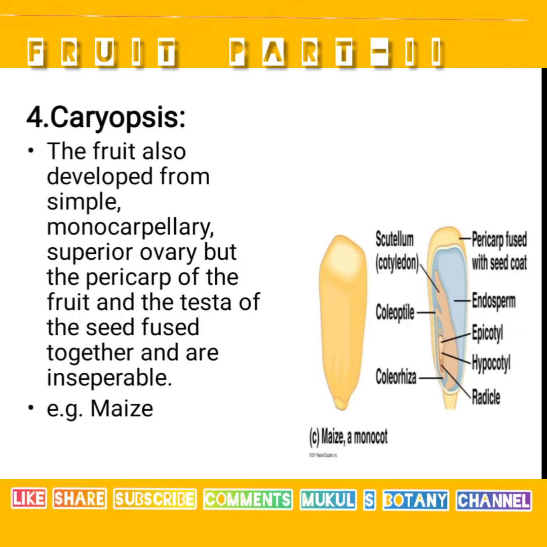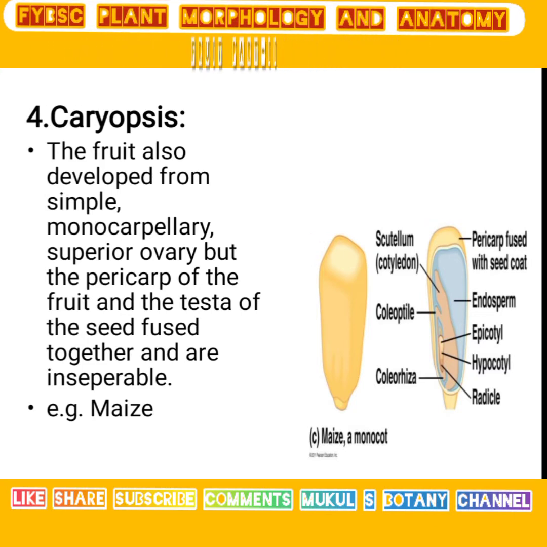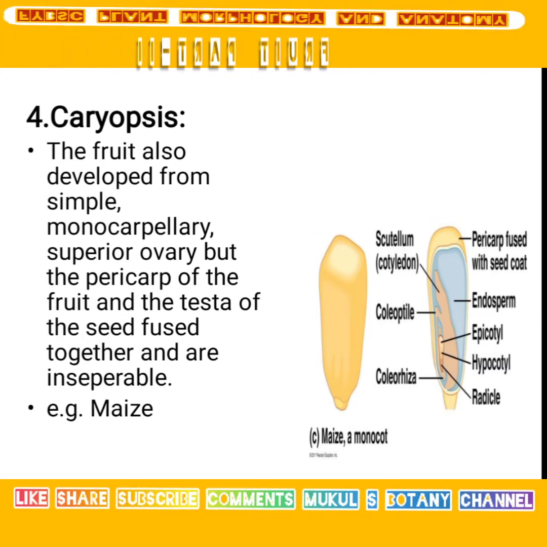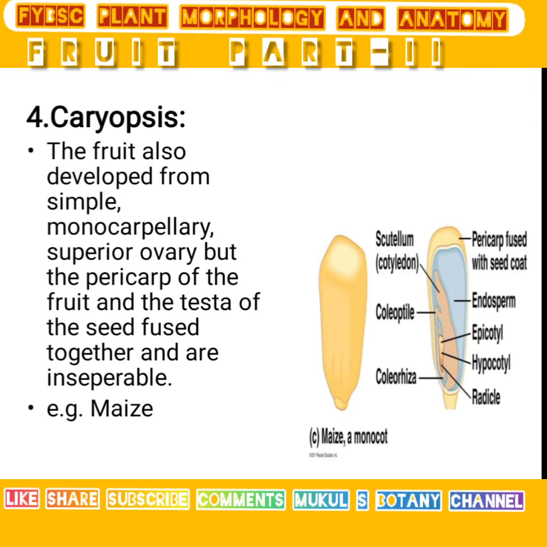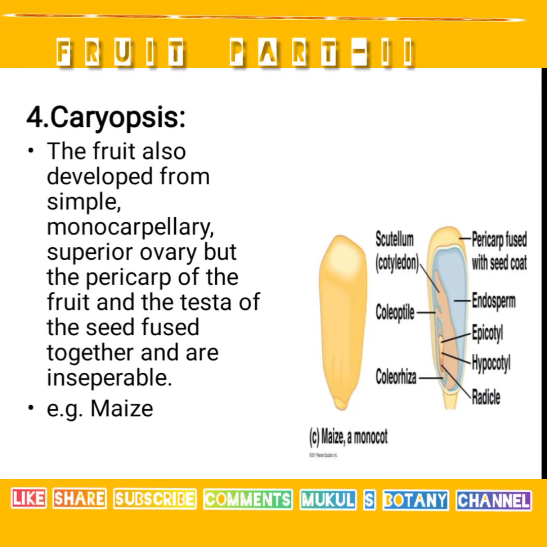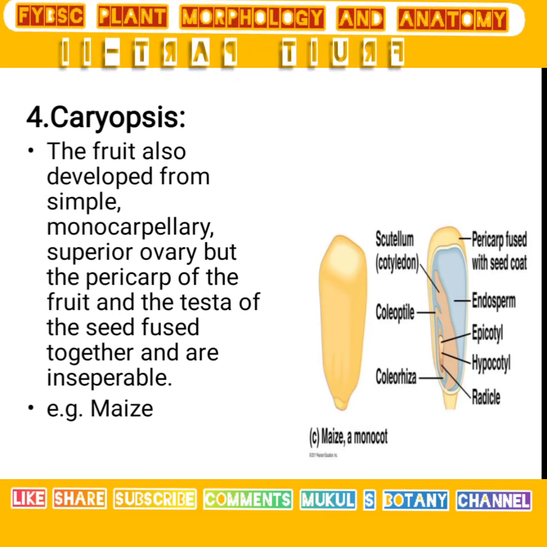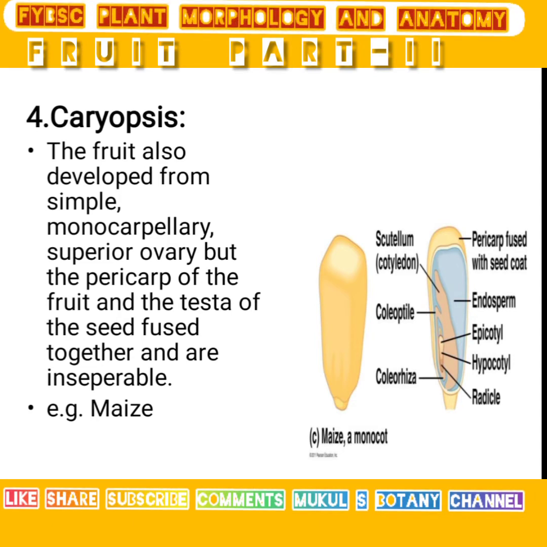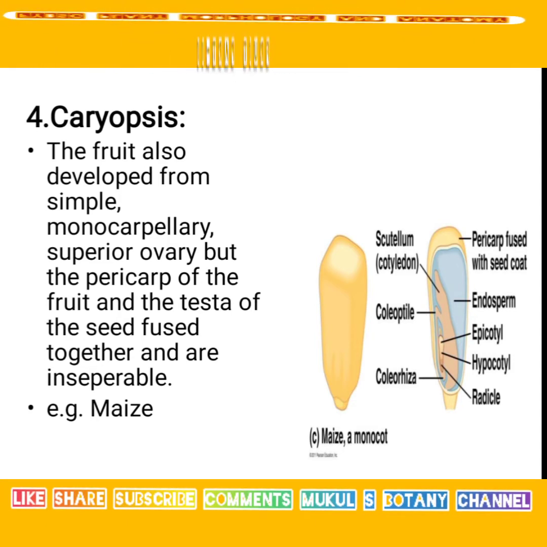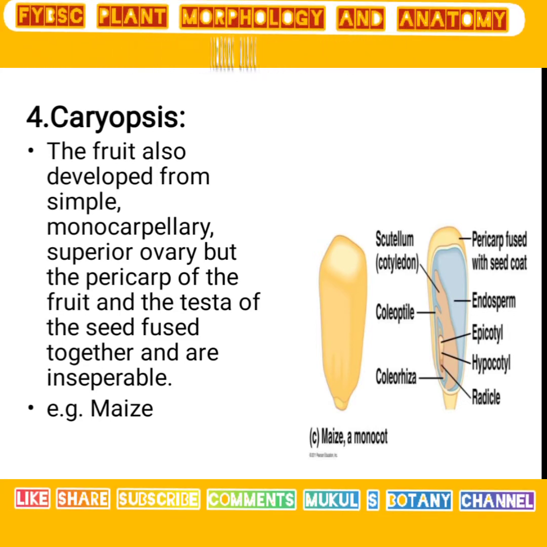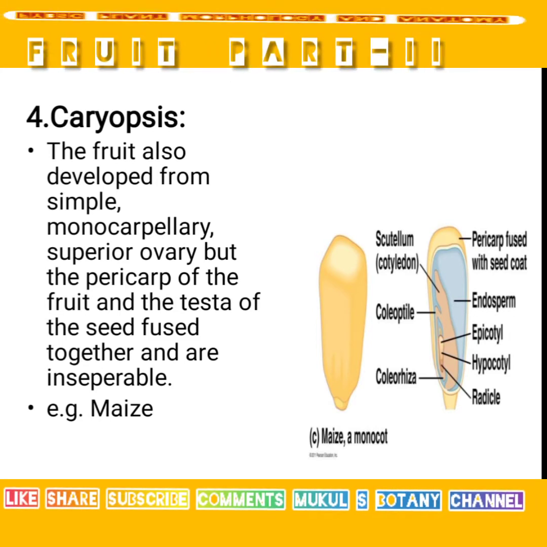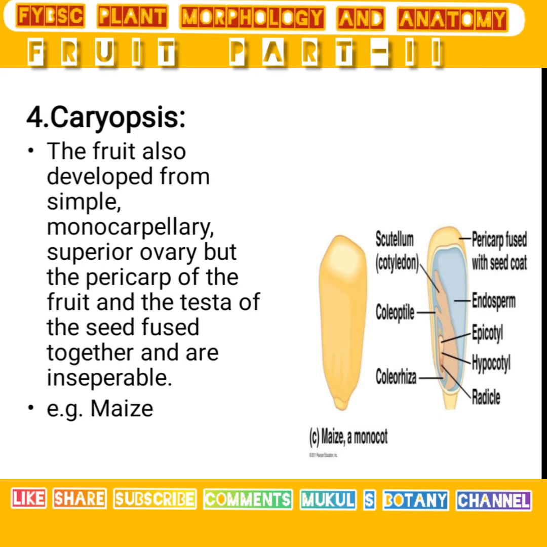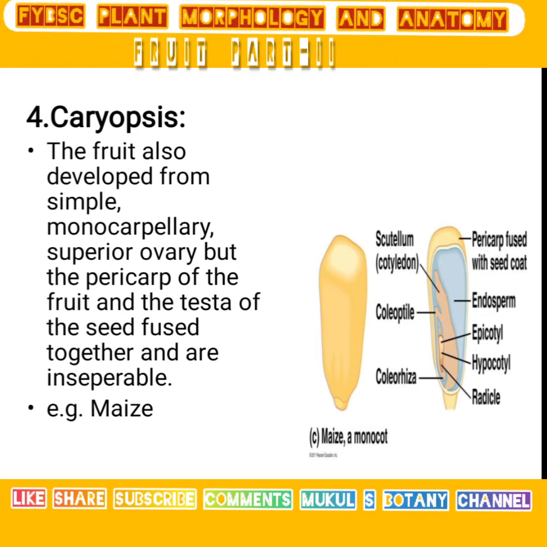Those are the four types of indehiscent fruit. First I will tell the definition of indehiscent fruit. Indehiscent fruit is nothing but a fruit whose wall does not break at maturity and the seed does not come outside. There are four types: achene, Cypsela, nut, and caryopsis.